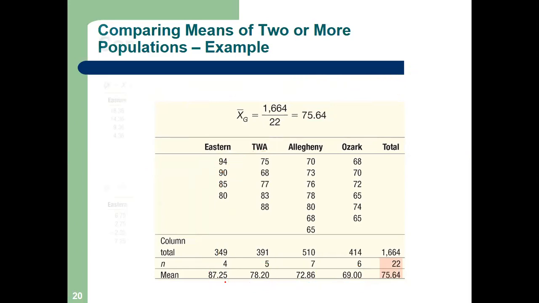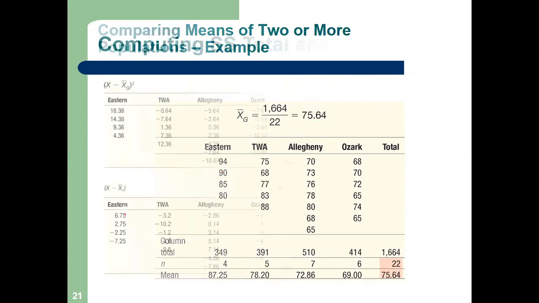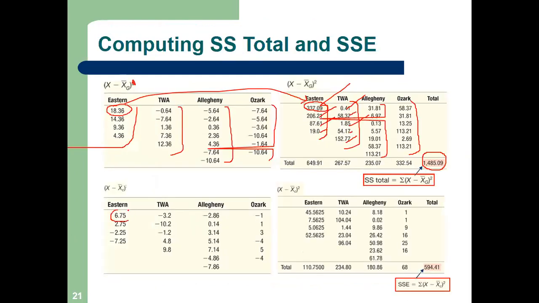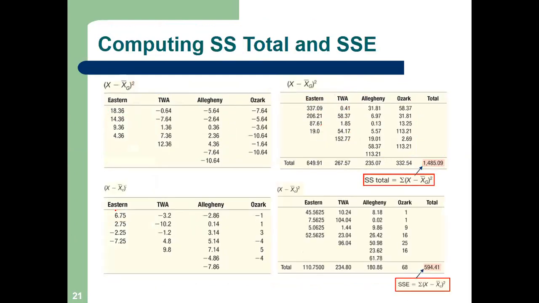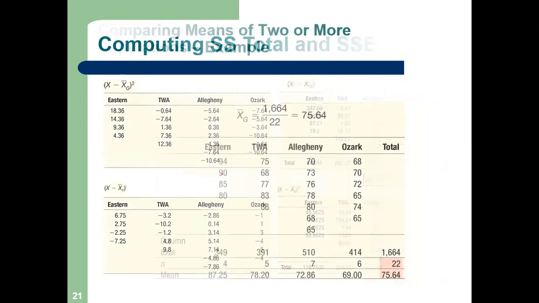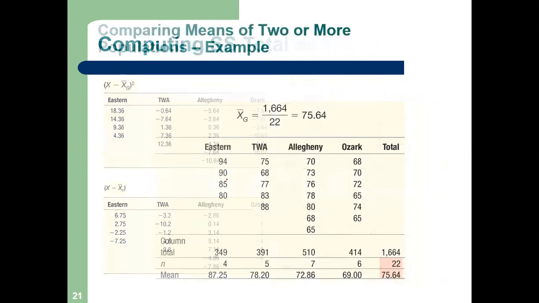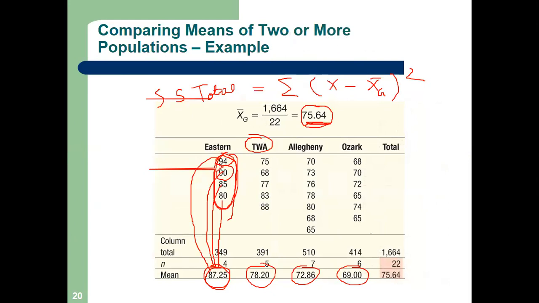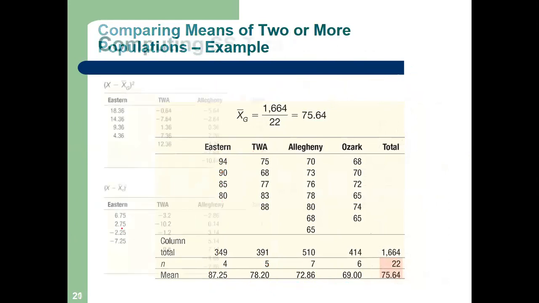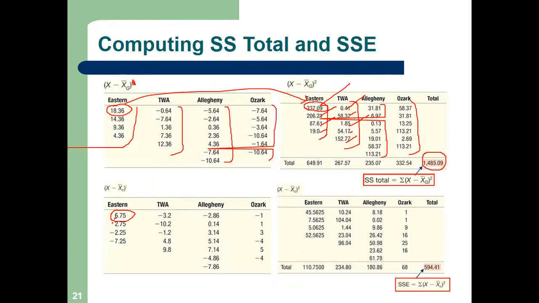Sir, it is 6.75. Yeah, what you can see here, 6.75. Similarly, 90 minus 87.25. How much? Yes, 2.75. Okay, so in this way, for this column, the same you have to do for these airlines, these airlines, these airlines. Is it clear? Then you have to square it up.